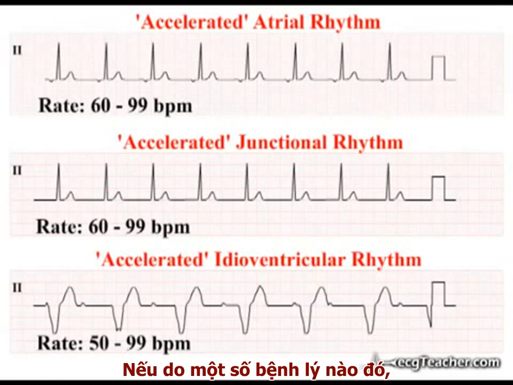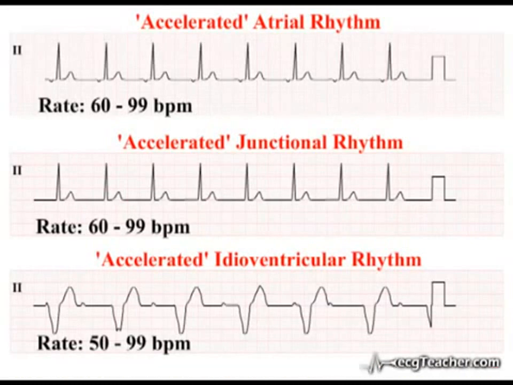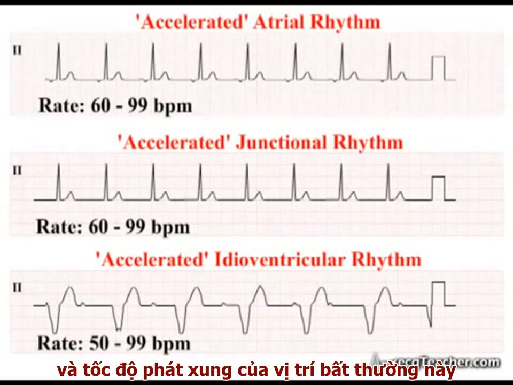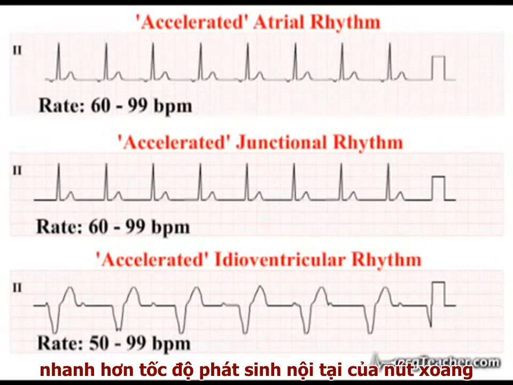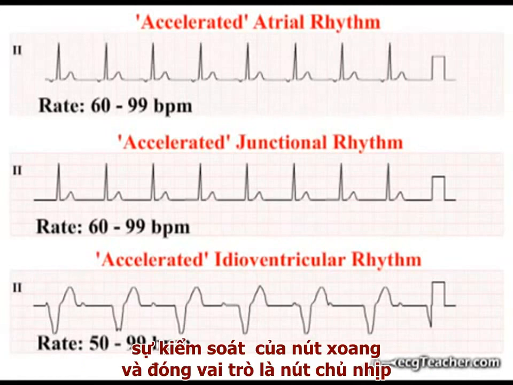If, due to some disease process, a region of the heart develops enhanced automaticity and the rate of discharge from the abnormal ectopic site is more rapid than the inherent rate of discharge of the SA node, it is possible for the ectopic focus to override the node and take over pacemaker function.